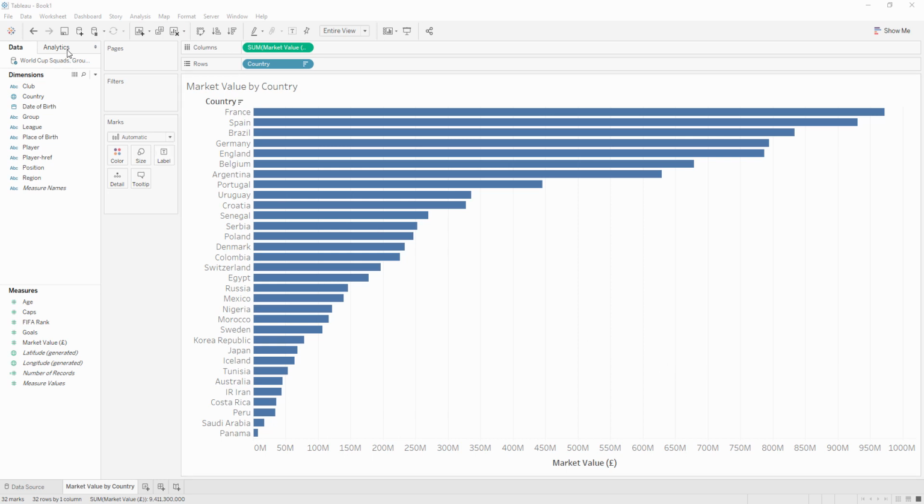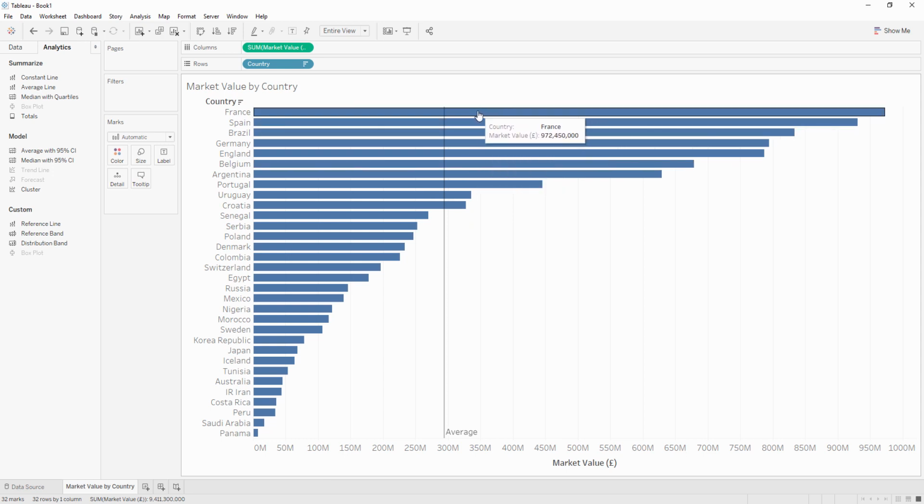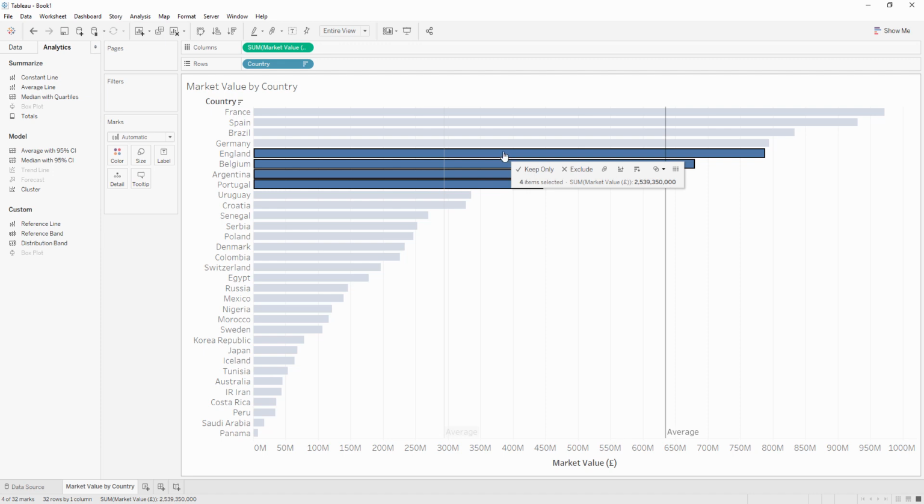Hello, this video is going to talk you through how to calculate a difference from average, and that's specifically an average within a selection. So the first thing we want to do is find the length of the bar and then take the difference from this average reference line here. But then we also want, upon making a selection, the average to recompute across that selection, and then we take the difference between each bar and this new recalculated average.